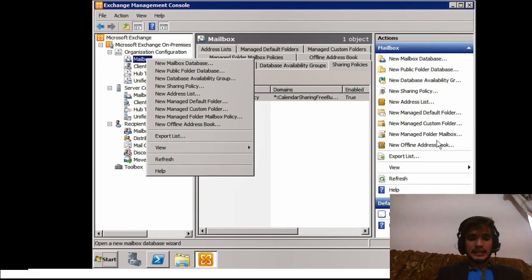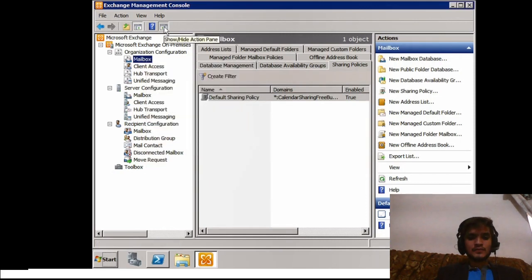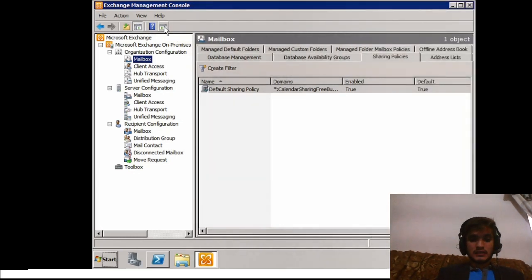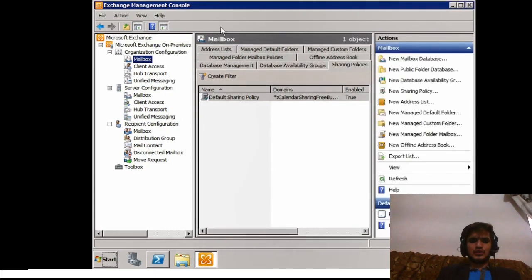Now the action pane takes some getting used to, it takes time. If we did not want to use it, we could right click, and the right-click menu shows us the same options as the action pane exactly. It's also shown from the Mailbox part of the Organization Configuration node.